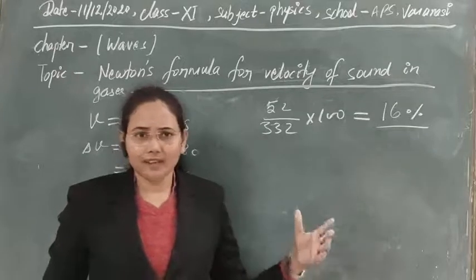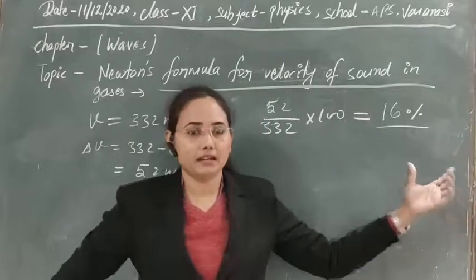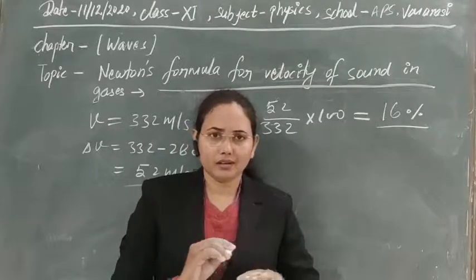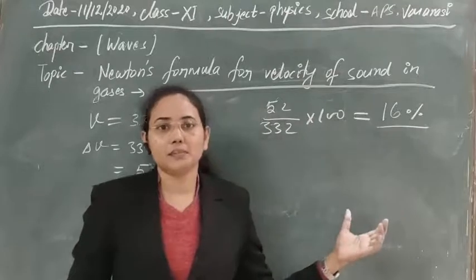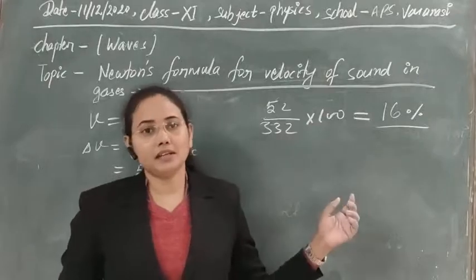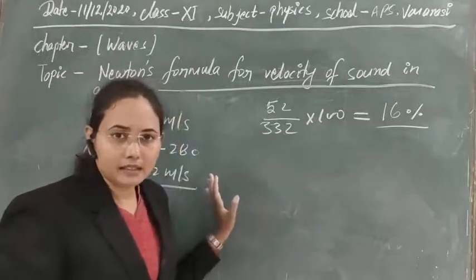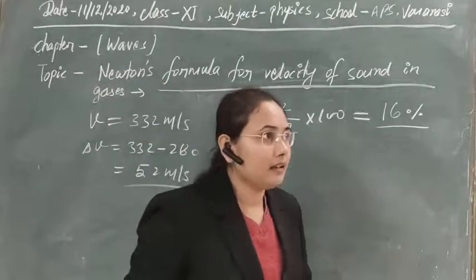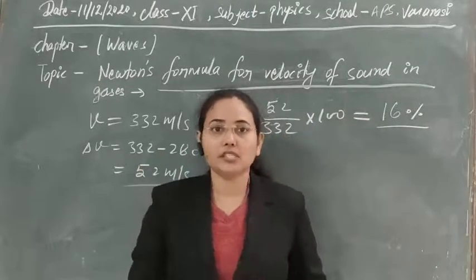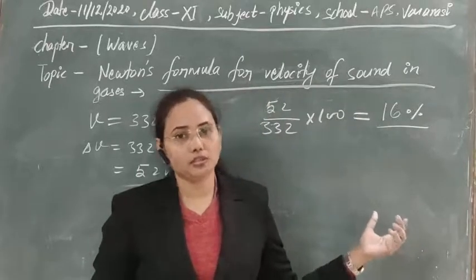Actually, if experimental error is produced somewhere, then such a large amount of experimental error cannot be produced. And Newton also tried to give a number of ideas for these discrepancies, but nothing was satisfactory there. So his fact for the velocity of sound in air was not accepted. I think that is clear to you, so later Laplace tried to solve the discrepancies of the velocity of sound in air that is obtained while we are using Newton's formula.